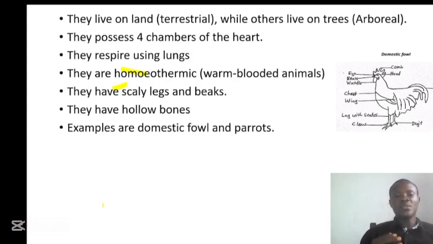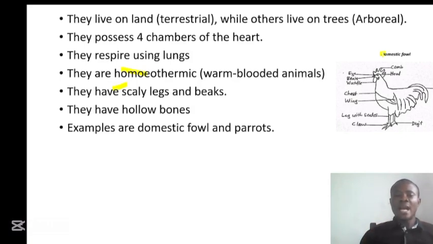Examples of organisms under the class Aves are the domestic fowl and parrots. We have many more, but the most common one that we draw questions on is the domestic fowl. On this slide, you have a diagram of a domestic fowl. You can pause this and learn how to label it.